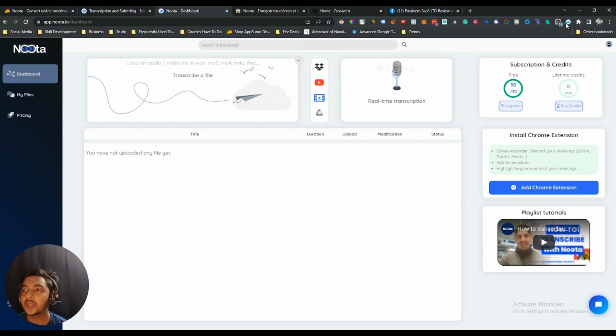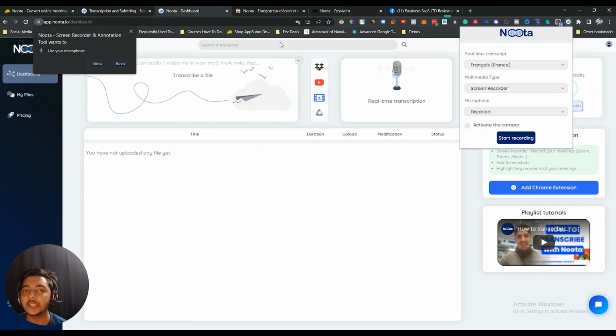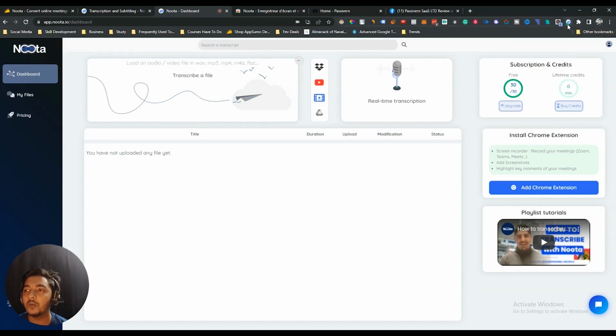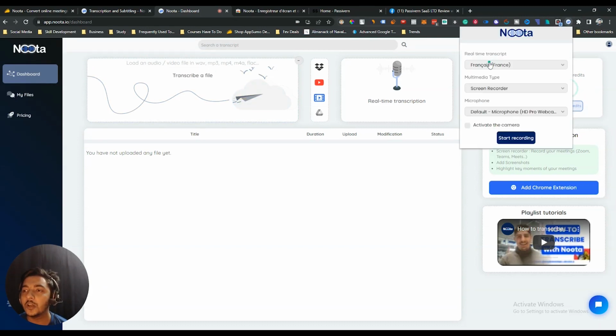Let's say I click on this extension, I have to allow the microphone. Okay, I'm allowing. Now if I click on this extension, at first I have to select the language. I'm selecting English here, and then they have an option for multimedia type, let's say audio only. You can also record the screen. Okay, I'm selecting screen recorder. Then here we have the microphone. You have to select your microphone from here. So these are the things.